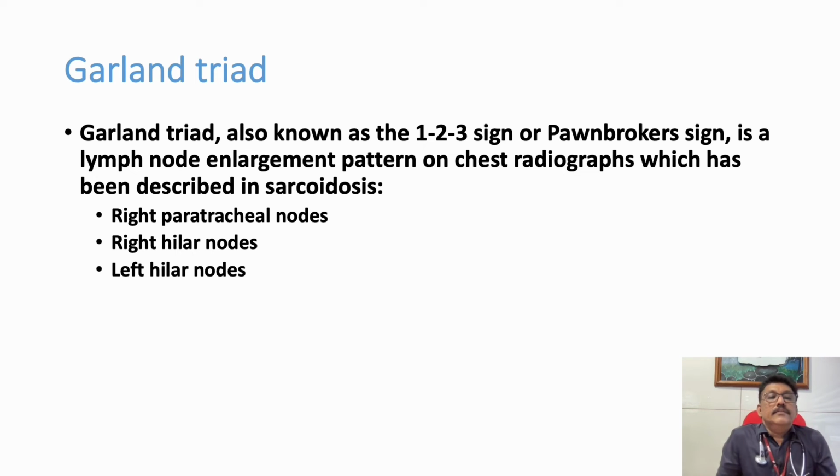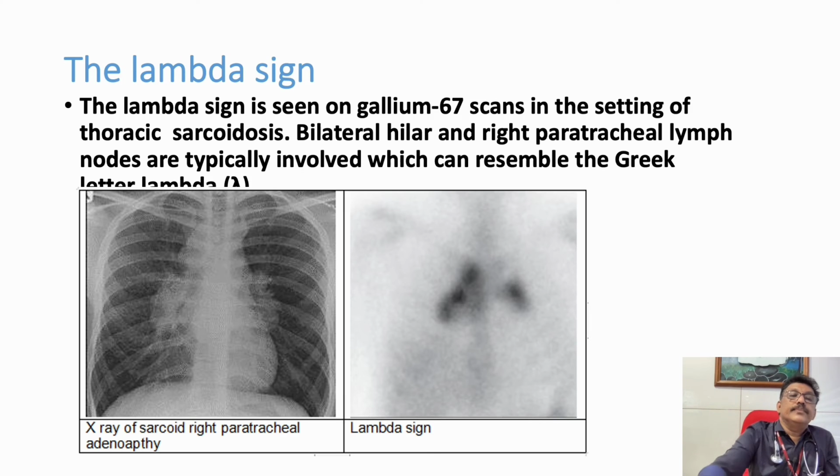There are some signs. The one is Garland Sign. Garland Sign is also known as the 1-2-3 sign. It's a lymph node enlargement pattern on the chest radiograph which has been described in sarcoidosis: right paratracheal nodes, right hilar nodes, left hilar nodes. So it's the 1-2-3 sign, and another name for this is Pond-Broca sign.